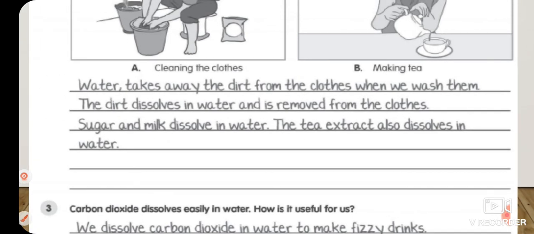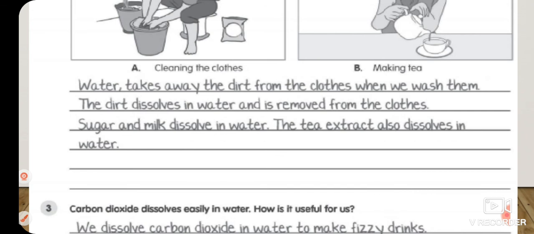Question number 3. Carbon dioxide dissolves easily in water. How is it useful for us? Children, carbon dioxide is a gas, right? And this gas is dissolved in water to make aerated drinks. And aerated drinks are what? Those drinks have fizz inside them. So we dissolve carbon dioxide in water to make fizzy drinks.